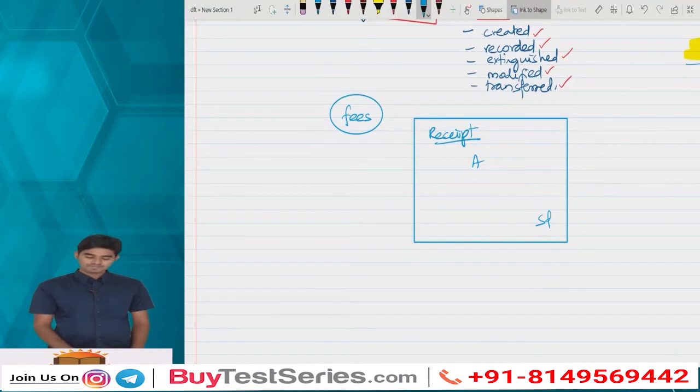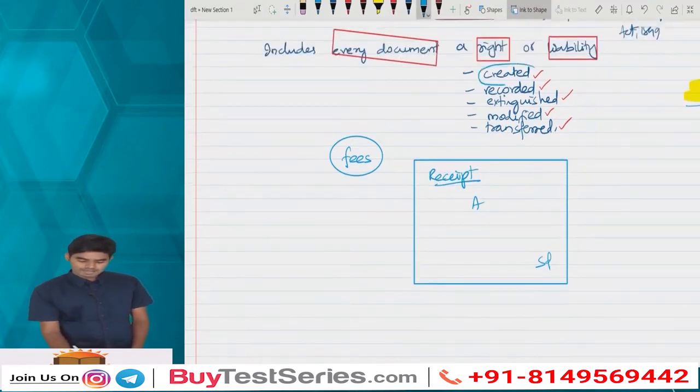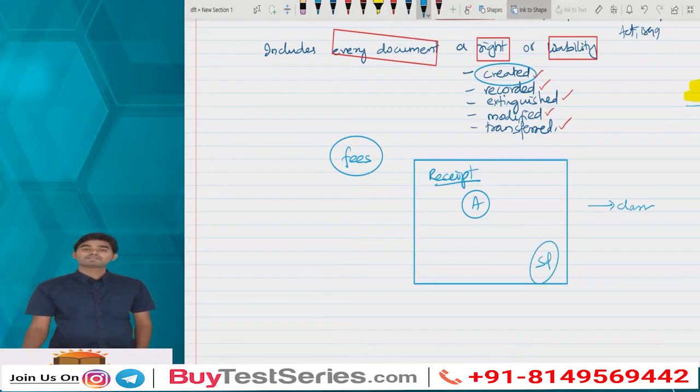Yes. Why? Sir, it is creating a right on you to attend the classes, and it is creating a liability on me to provide the lectures to you. So, by virtue of this document, a right and a liability is being created. Then this document is more precisely called an instrument as per section 2 subsection 14.